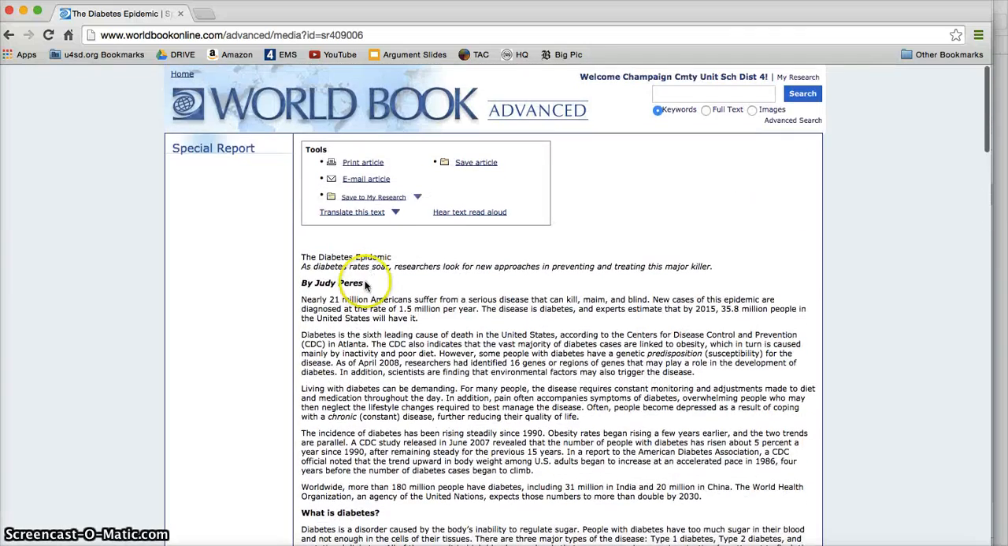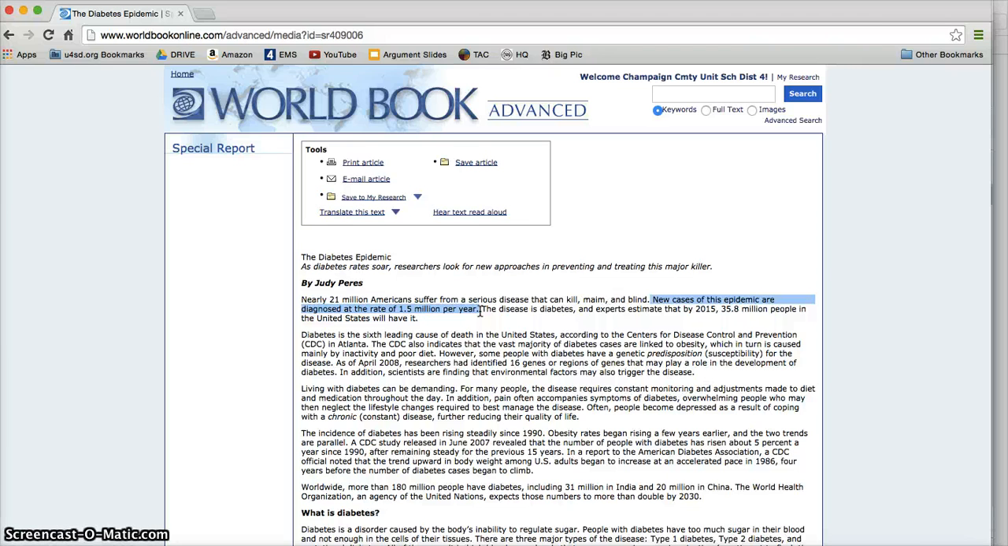Right away, I'm seeing nearly 21 million Americans suffer from a disease that can kill, maim, or blind them. And this is focused on diabetes. New cases of this epidemic are diagnosed at the rate of 1.5 million per year. So this is factual information that I definitely want to write down in my notes.